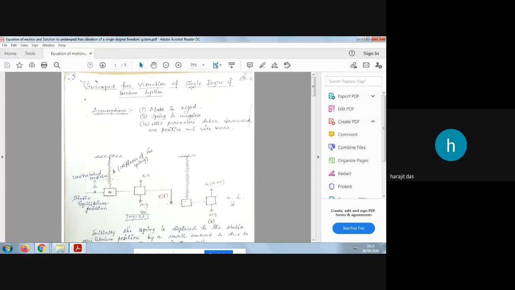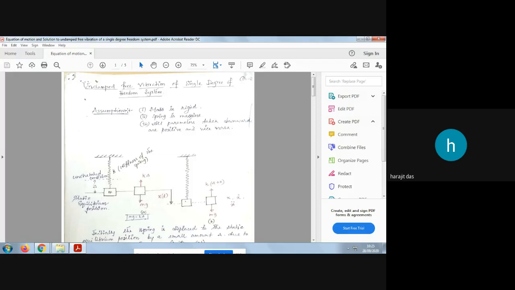So there will be one single mass component, and the motion of the system will be restricted in only one direction, means maybe in positive x direction and negative x direction, or maybe in positive y direction or negative y direction. Okay,